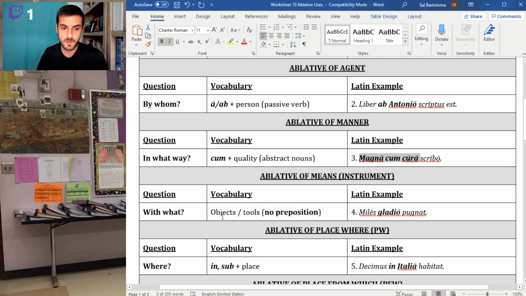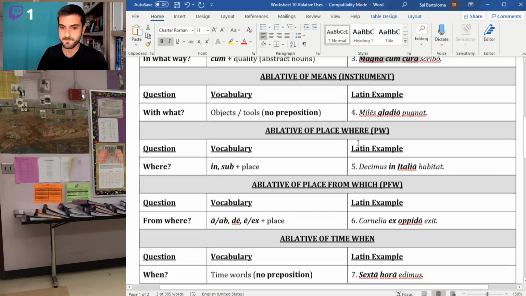Versus means, which is always an object or a tool, and the key here is no preposition, no cum, no extra word in there. You just put the tool that you're using into the ablative. So miles gladio pugnat, the soldier fights gladio, with a sword. You don't say cum gladio, you say gladio. So fighting with a sword, that is means. Writing with great care, that's manner.